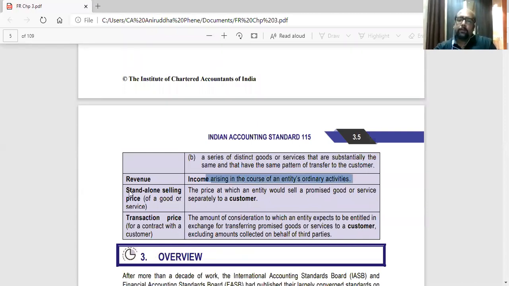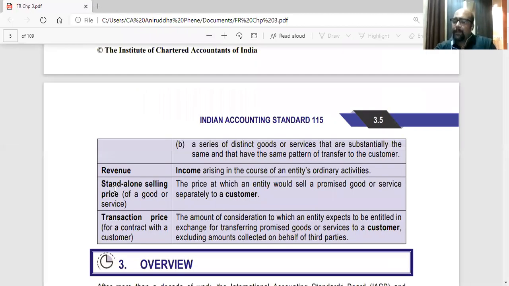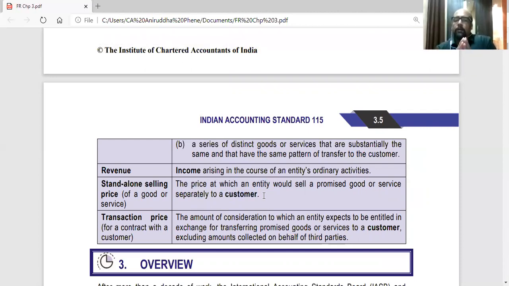Now, very important, standalone selling price of a good or service. The price at which entity would sell a promised good or service separately to a customer. Standalone selling price is basically, they are saying, the price at which entity would sell a good or a service separately to a customer. So kind of price of a single good or service that can be sold to a customer.